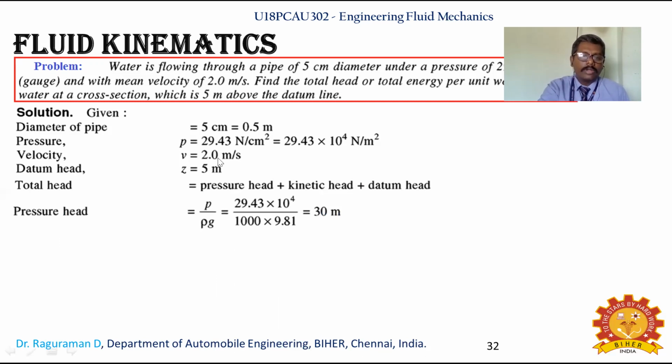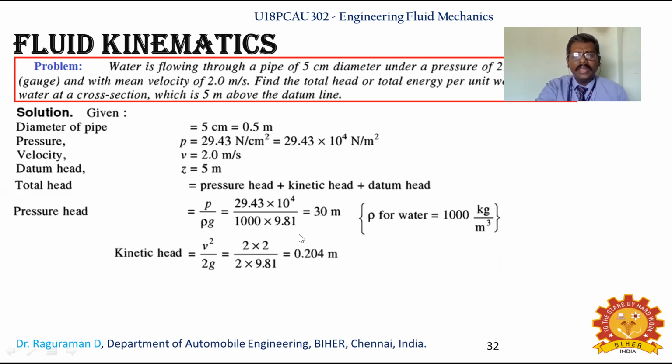So pressure head is what? P by rho g. All values are known. P is known, and rho, since it is water, a standard liquid, is 1000. So you can identify the pressure head. And the kinetic head is v square by 2g. You can make the substitution and identify the kinetic head, and you will be able to identify the total head.